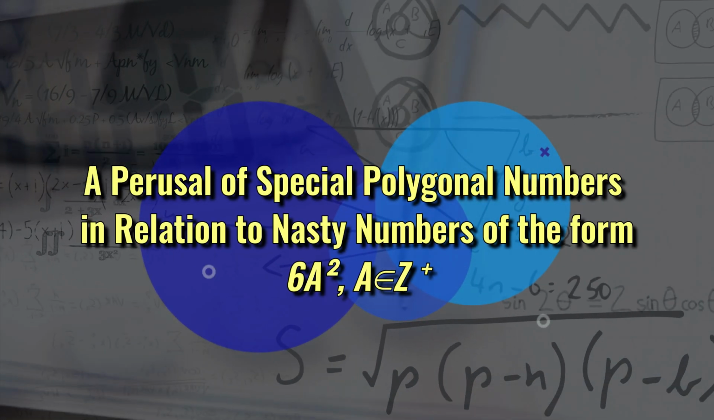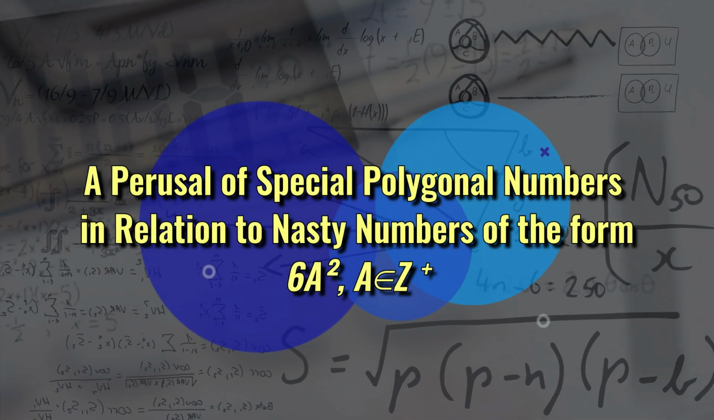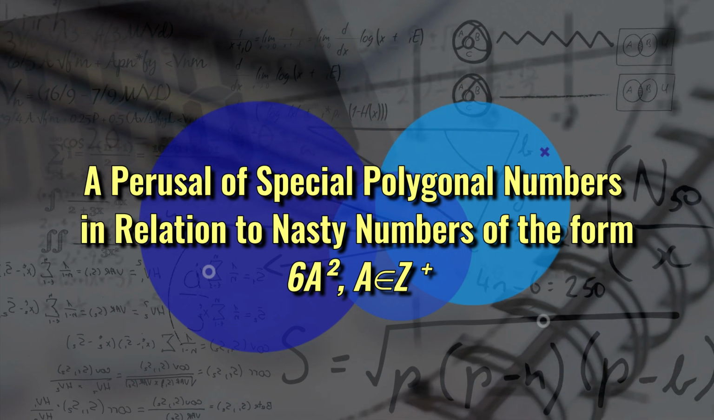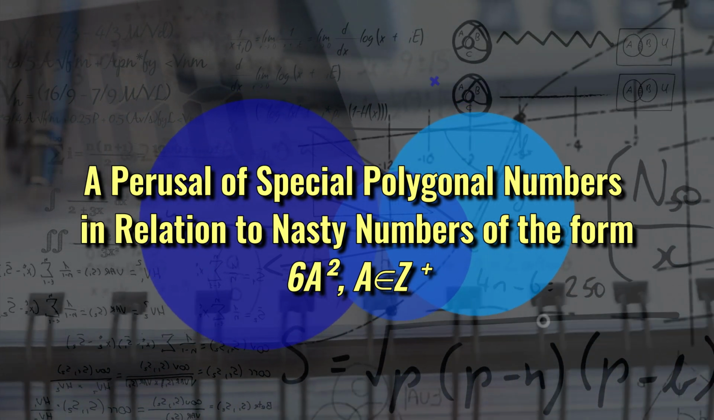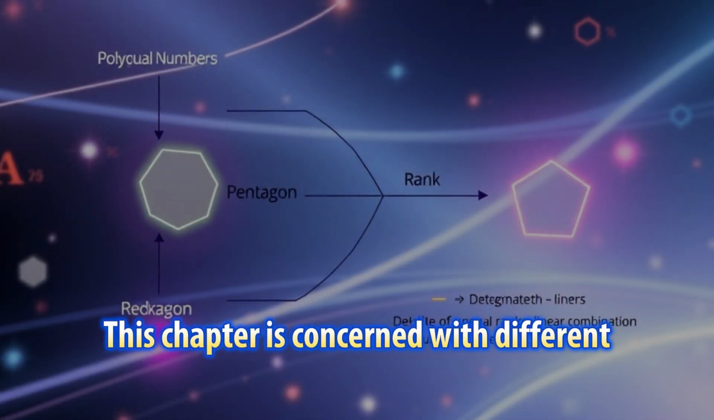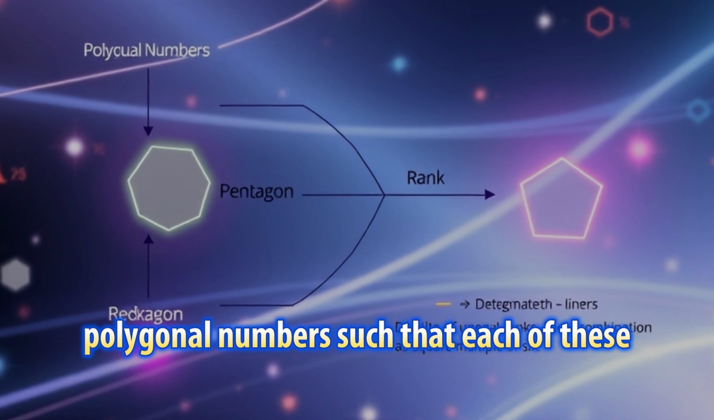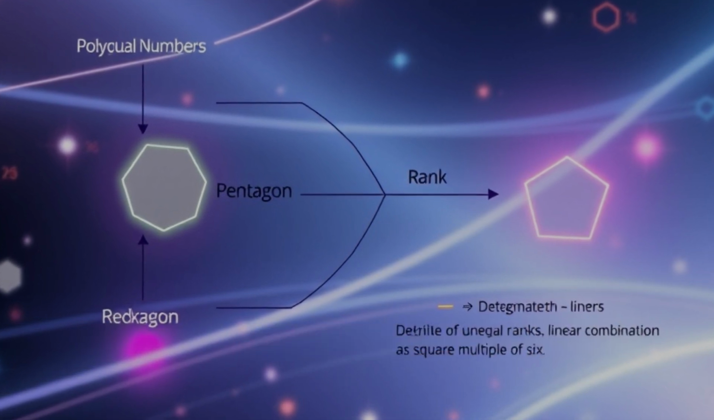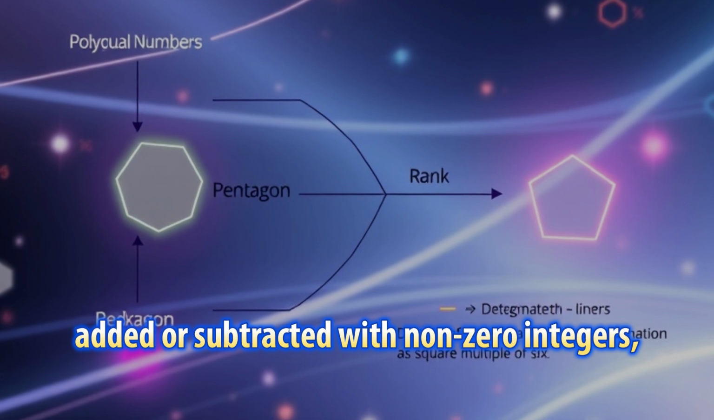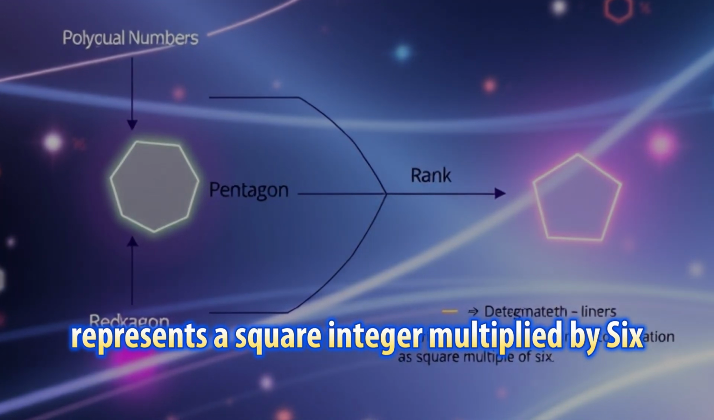A perusal of special polygonal numbers in relation to nasty numbers of the form 6 A square, where A is a positive integer. This chapter is concerned with different patterns for finding the ranks of special polygonal numbers such that each of these m-gonal numbers, added or subtracted with non-zero integers, represents a square integer multiplied by 6.